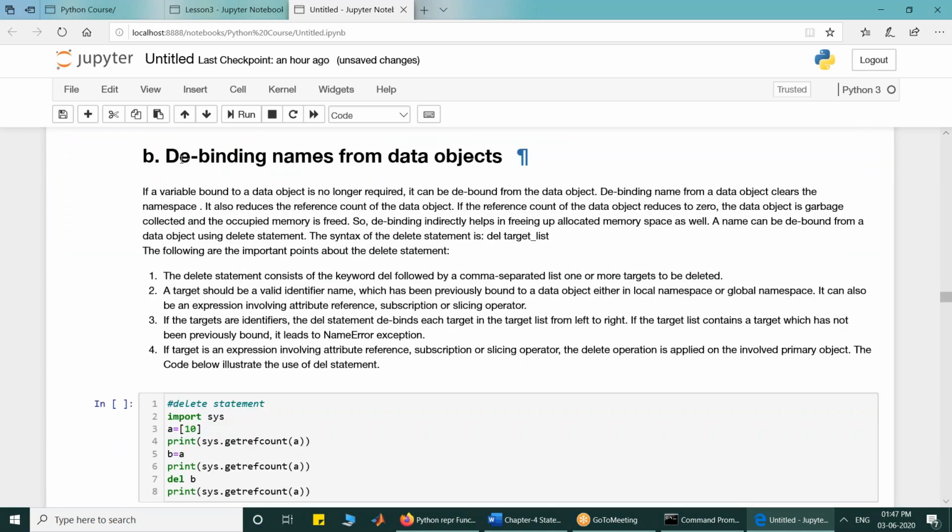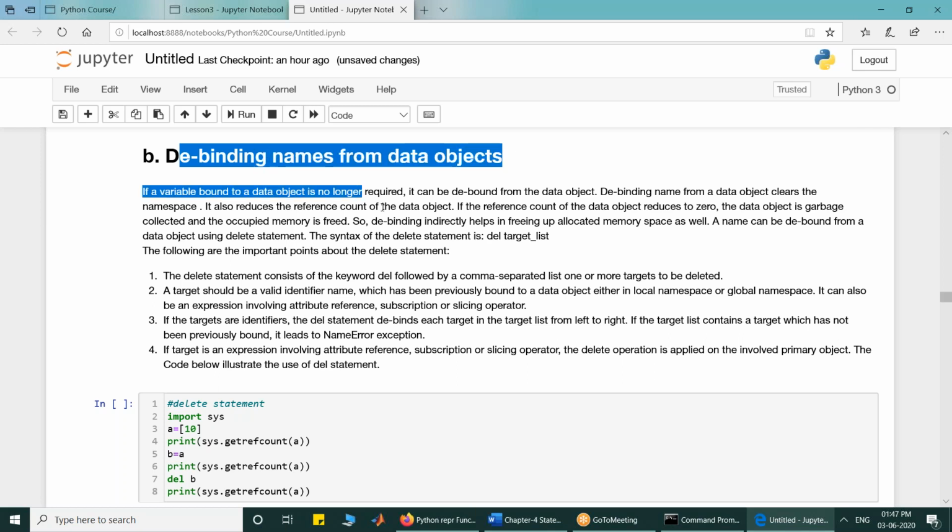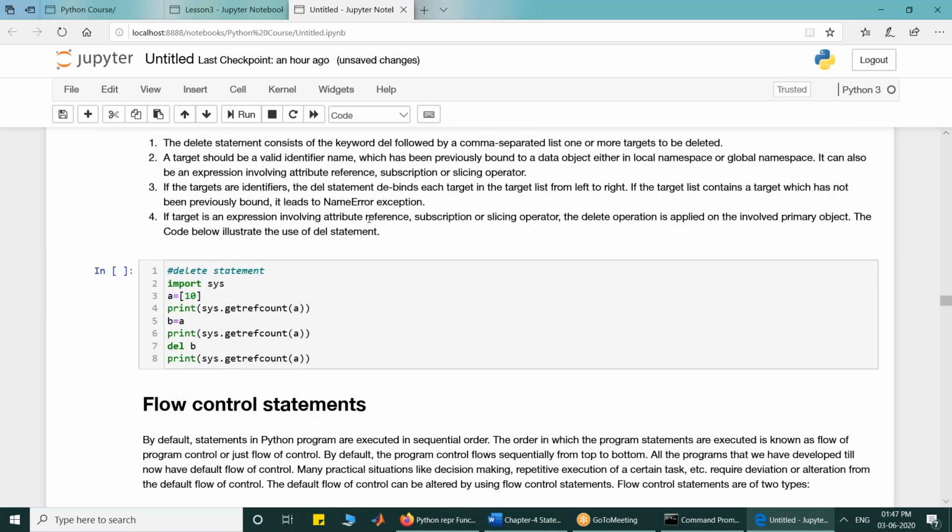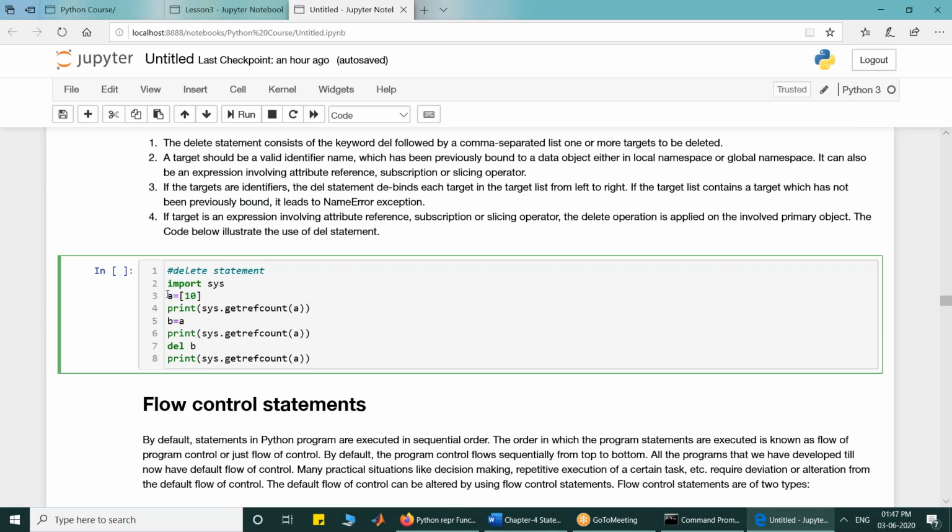Then, if we have associated names, we can also deassociate names, debind the names from the data objects, and that we can do with the help of the delete statement. So the next statement that we are going to discuss is delete.